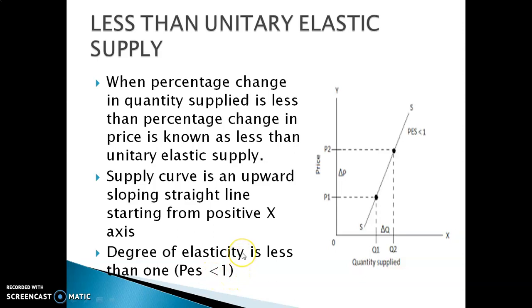Children, today we have discussed the elasticity of supply. What is elasticity of supply? It is the percentage change in quantity supplied to the percentage change in price, that is, percentage change in Q divided by percentage change in P. There are different kinds of price elasticity of supply: perfectly elastic supply, perfectly inelastic supply, unitary elastic supply, greater than unitary elastic supply, and the last one, less than unitary elastic supply. Students, this is a very important topic.